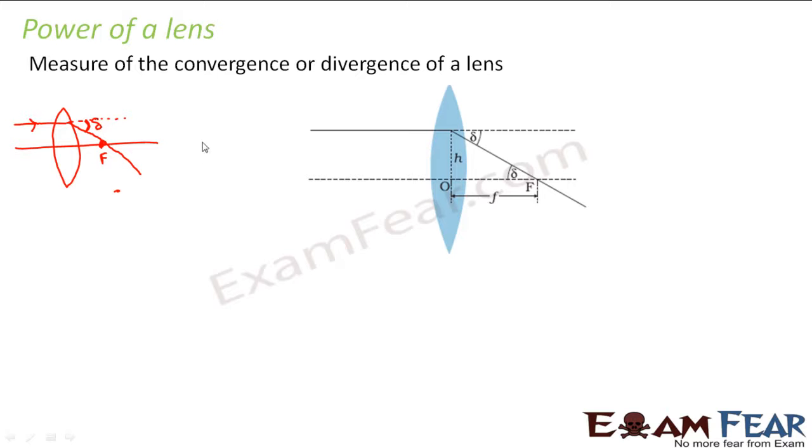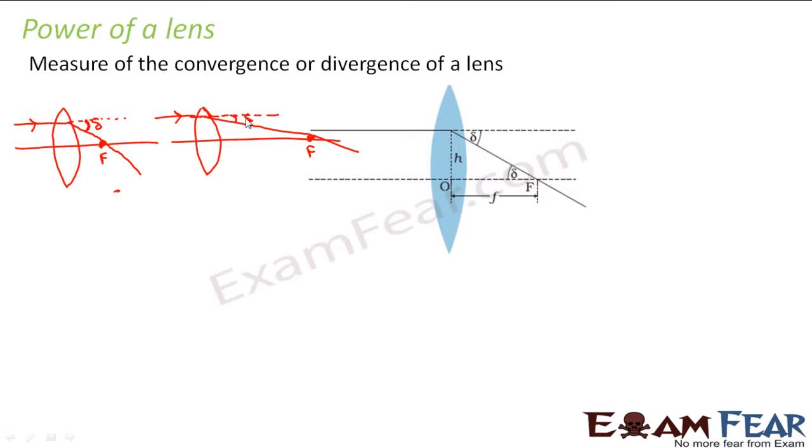Now let us take a lens with a larger focal length. Let us suppose the focus is somewhere here. So a similar ray of light parallel to the principal axis after refraction passes through this focus. So in this case, how much is the angle of convergence?